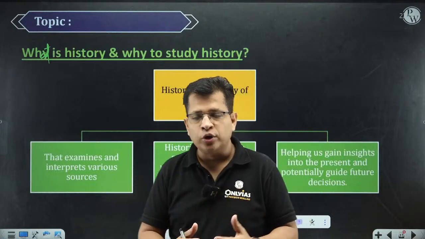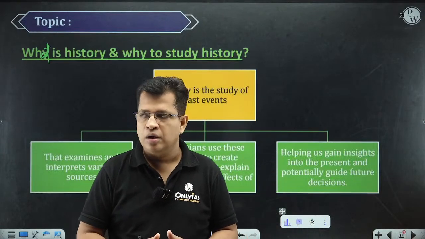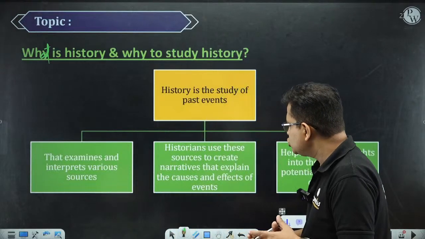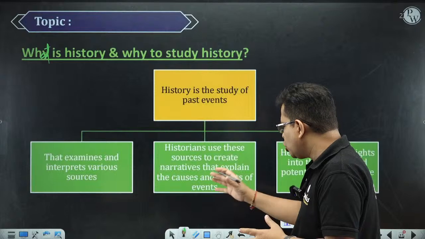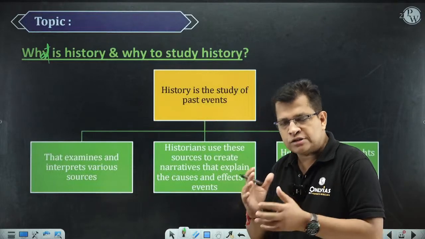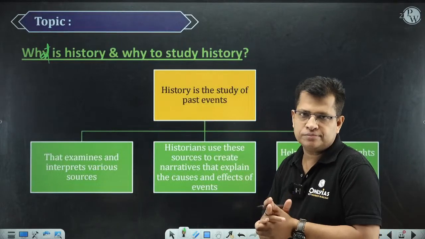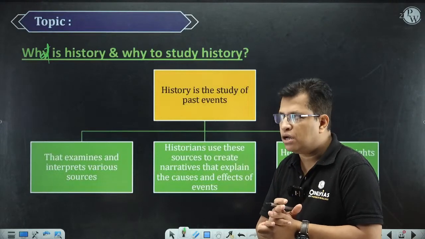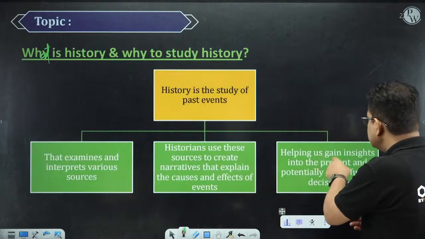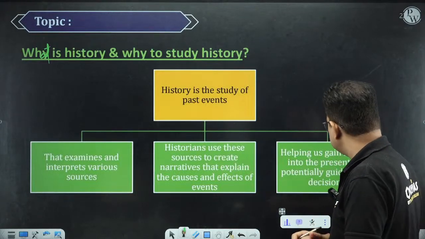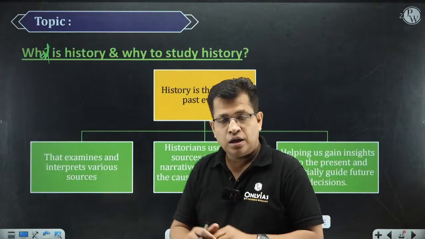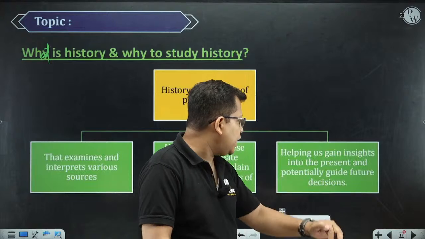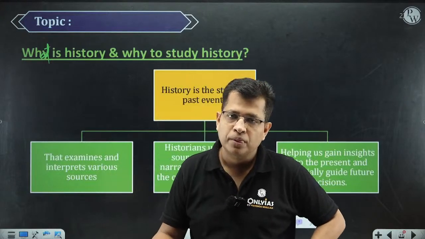Why is the job of a historian, as an informer to let you know the cause and effects of any event, important? Because it helps us to gain insight into the present and potentially guide future decisions.